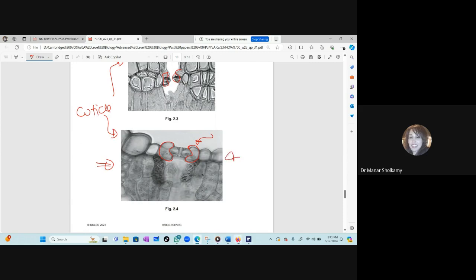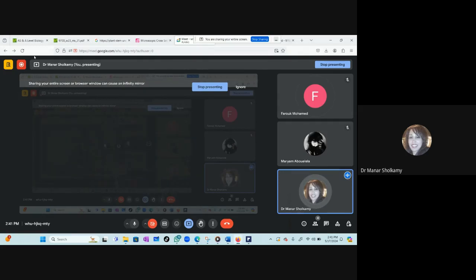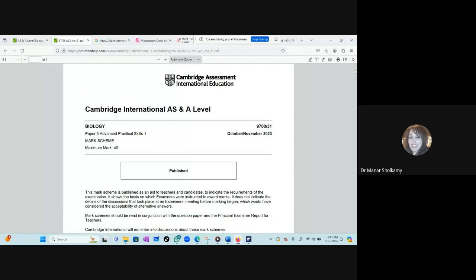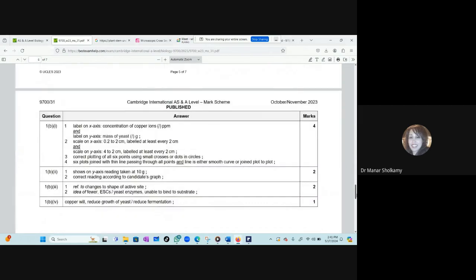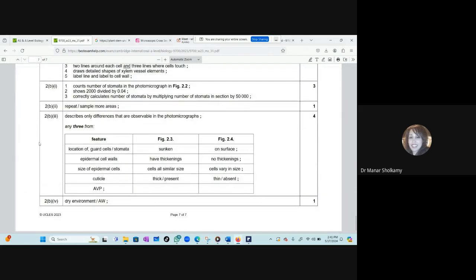Good. Let's look at the mark scheme. We did not look at the mark scheme at all, but let's look at the mark scheme now. This is question 2. Location of guard cells, good. We talked about the epidermis. Size of the epidermal cells. I think this is what we talked about, the size of the epidermal cells. Cuticle, like Farouk said, any valid point. So what Maryam said is also acceptable.